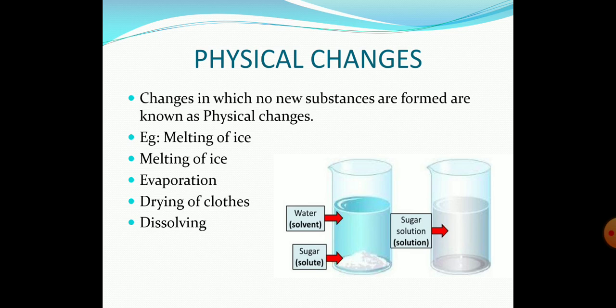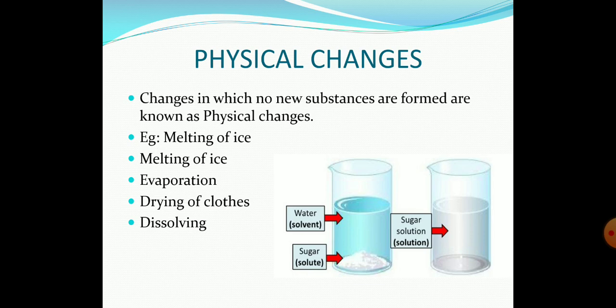Drying of clothes, we know how we dry clothes in the outside sun. Evaporation, water is getting evaporated in the sea. Dissolving, you mix salt inside the water, and the salt will get dissolved in the water.